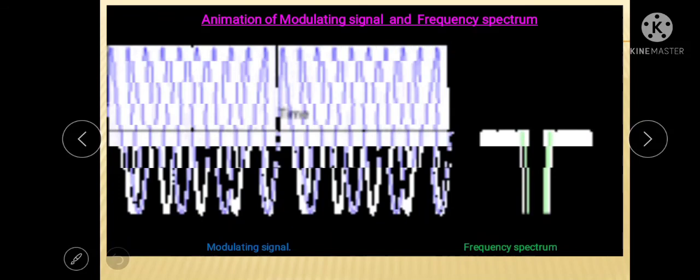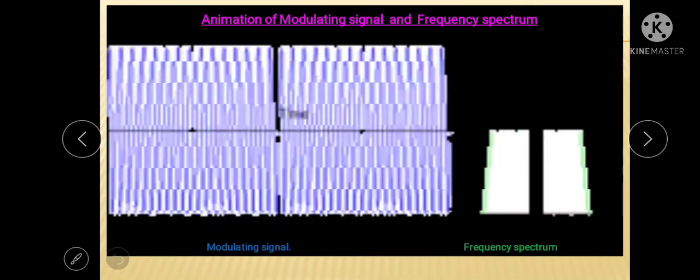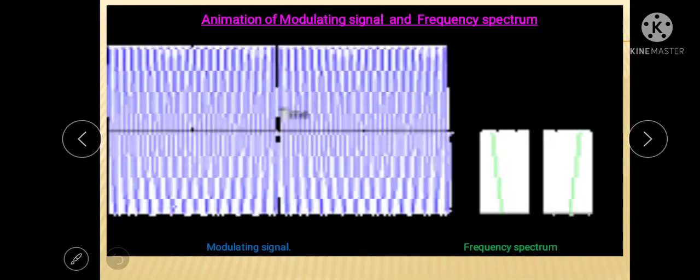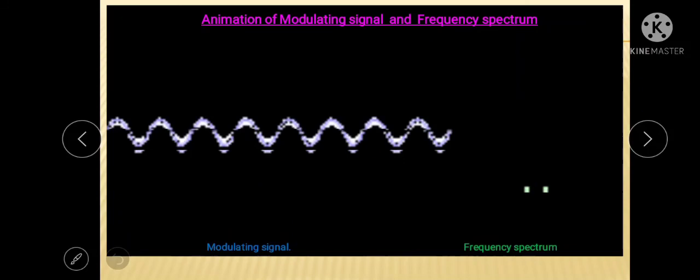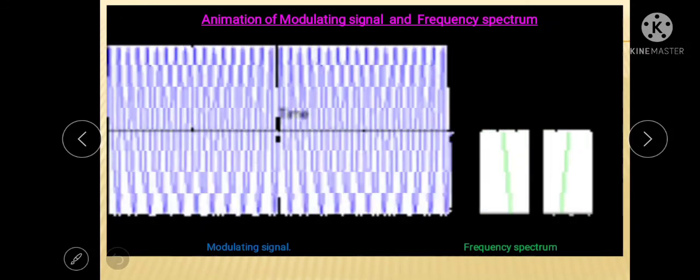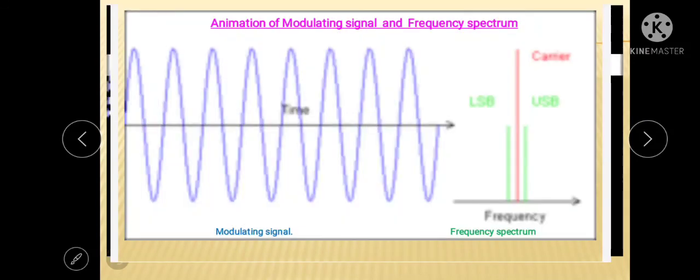Actually, I wanted to show the screenshot of CRO that indicates the amplitude and frequency changes in amplitude modulated wave, but due to some mismatching of CRO and mobile software, it is going to flicker, but still the effects are shown. Here there is modulating signal and here there is a frequency spectrum.